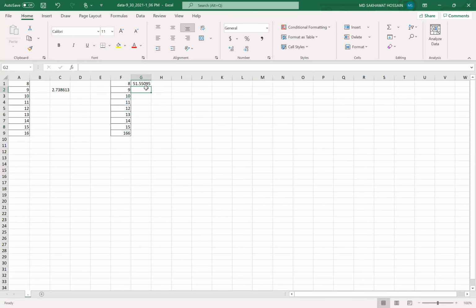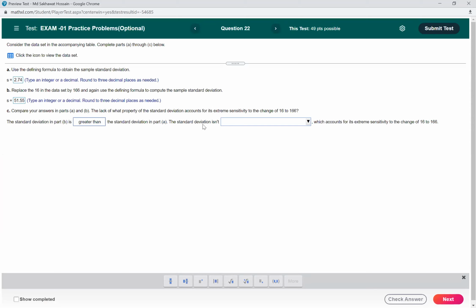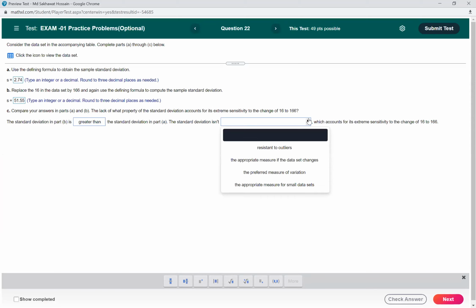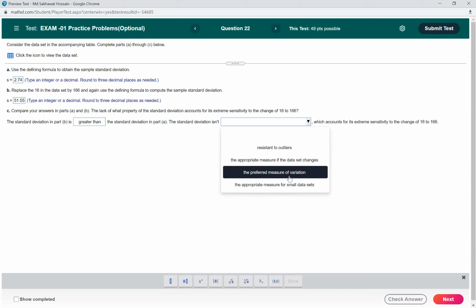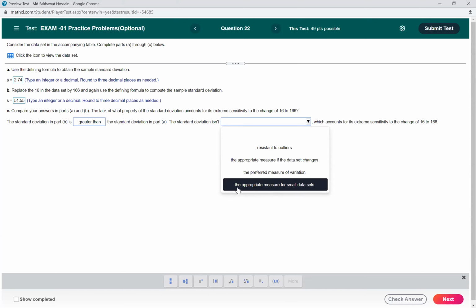So compare your answer in part A and part B. The standard deviation in part B is greater than the standard deviation in part A, right? Yeah, that's correct. The standard deviation is not resistant to outliers, and it is not the preferred measure of variation, not the appropriate measure, for small data sets. So which one should be the correct?